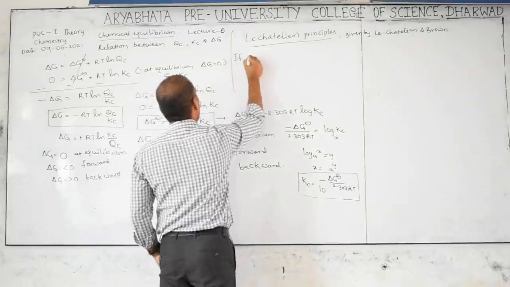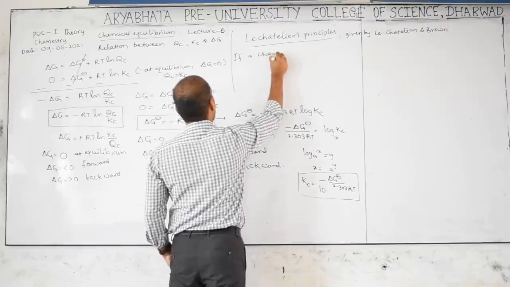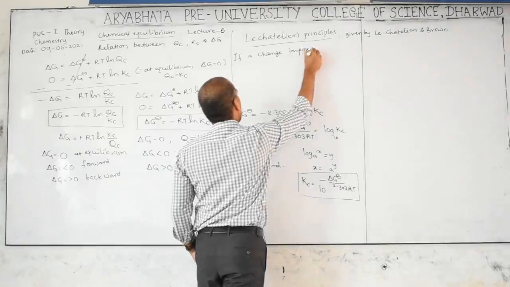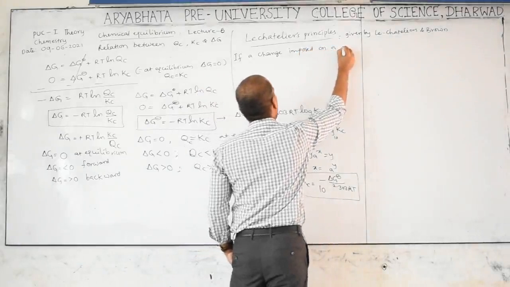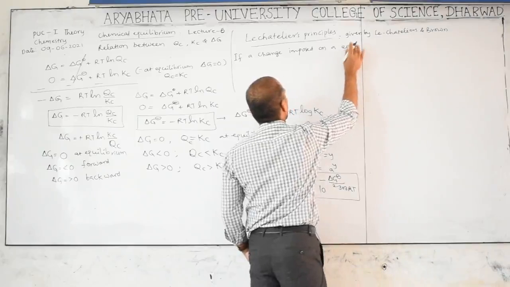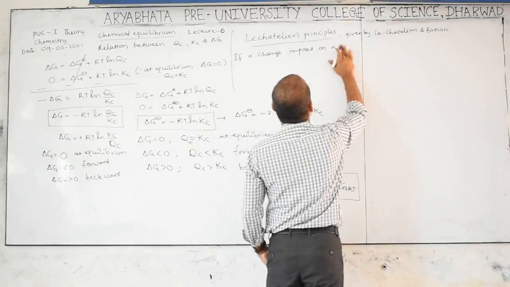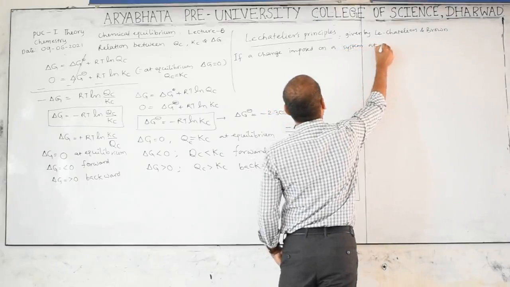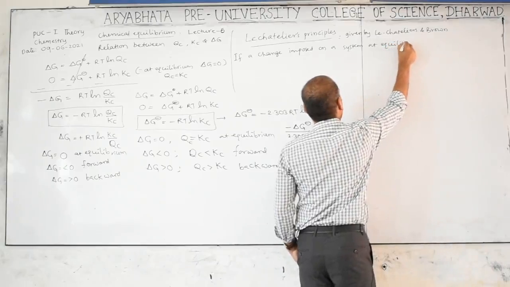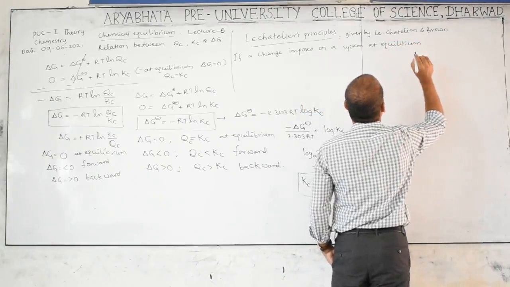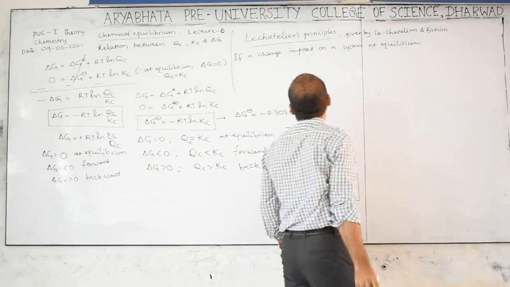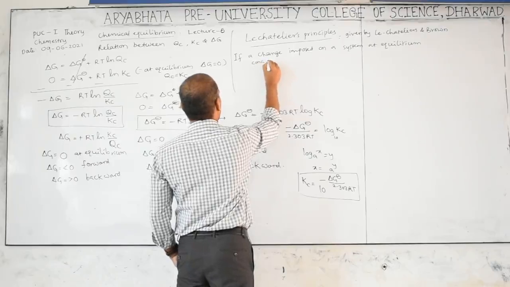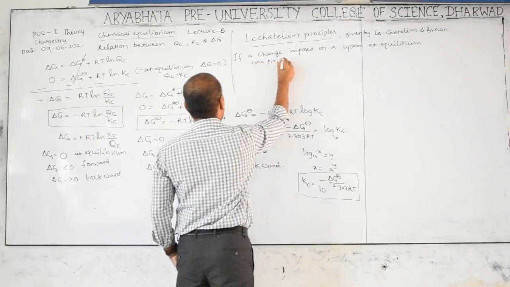If a change is imposed on a system at equilibrium, if a change, what is the change? Concentration, pressure, volume, temperature.